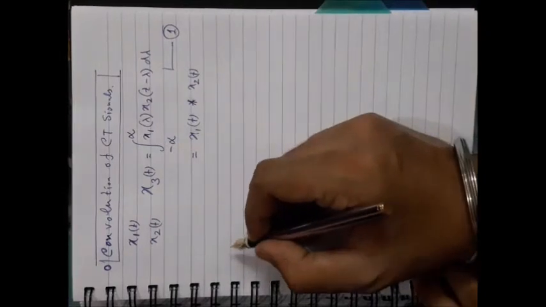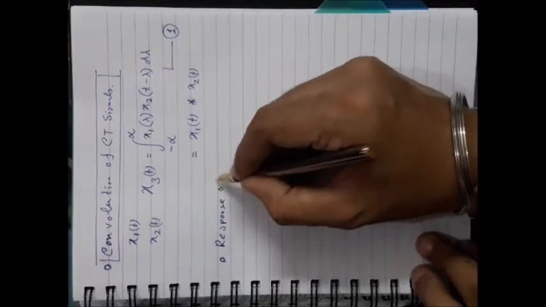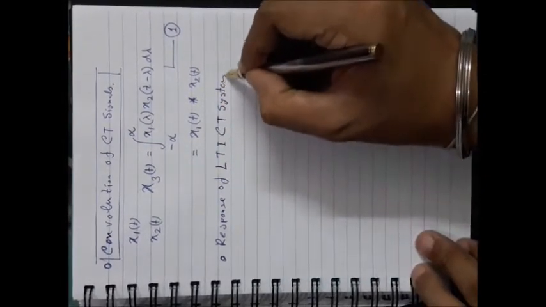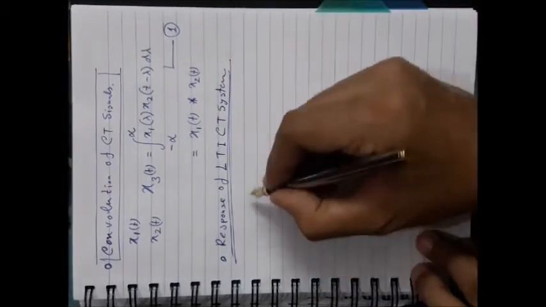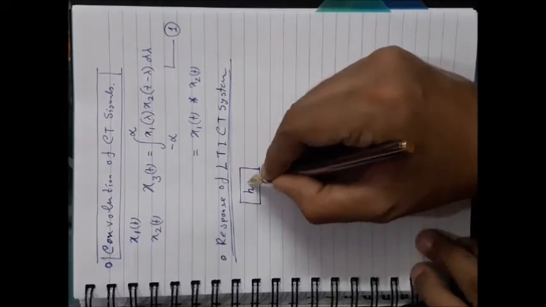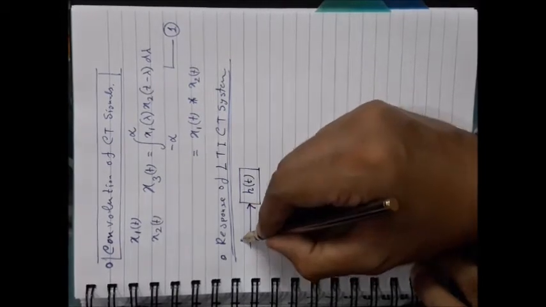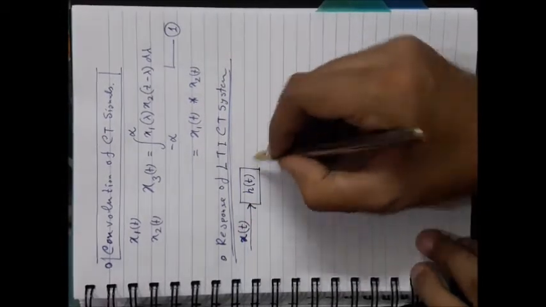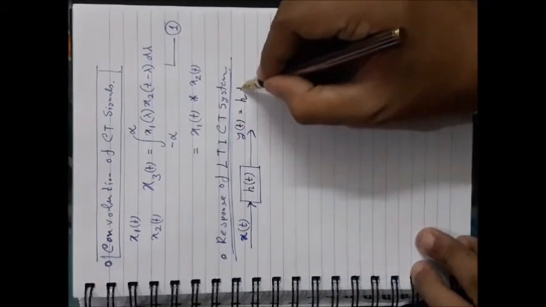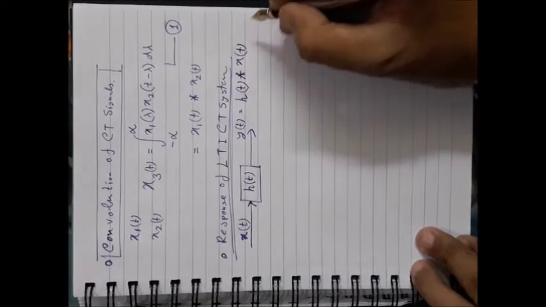Now how can you find the response of an LTI continuous time system by means of convolution? Remember that if you have a continuous time system with impulse response h(t), and you provide an input x(t), at the output you will obtain the convolution of the impulse response and the system's input.